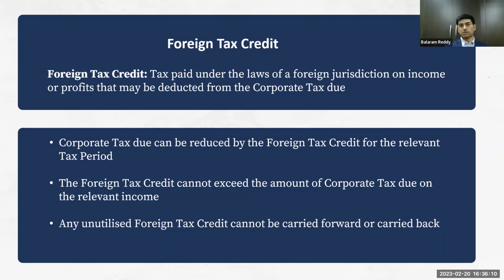Of course, that tax amount will be limited to the 9% rate on the relevant income. If you are paying like 20% tax on the branch in Oman, you cannot claim the entire 20% of tax paid. It will be limited to the 9% rate only, and only that amount can be claimed or adjusted against tax payable in the UAE, because the corporate tax applicable in the UAE at the moment is a maximum of 9%. So this is with respect to the foreign tax credit.